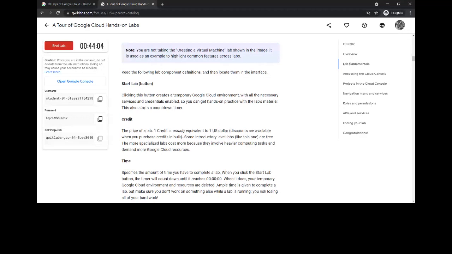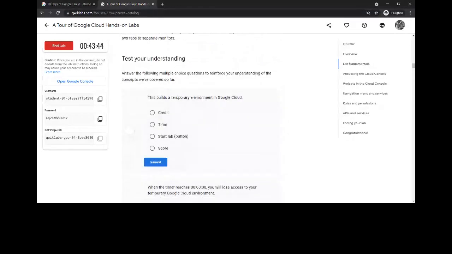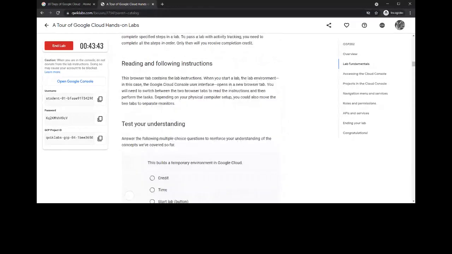This also starts a countdown timer, as you can see. You need not mystify this or make the concept complex. It is very easy. You just need to read this documentation, understand it, and answer the questions asked over here. It is as simple as that.